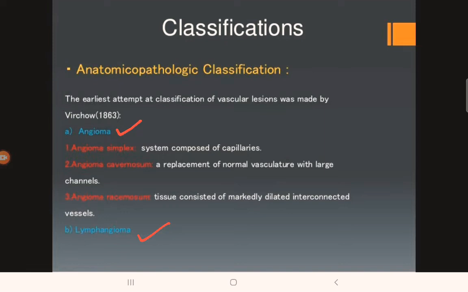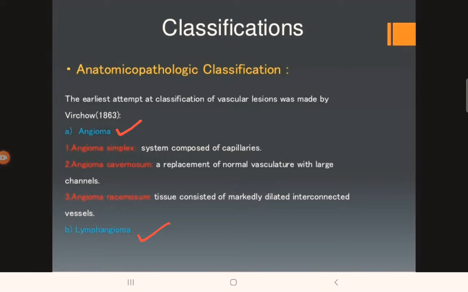From the name you can understand that angioma is related to blood vessels, whereas lymphangioma is related to lymphatic vessels. Angioma is subdivided into angioma simplex, angioma cavernosum, and angioma racemosum.